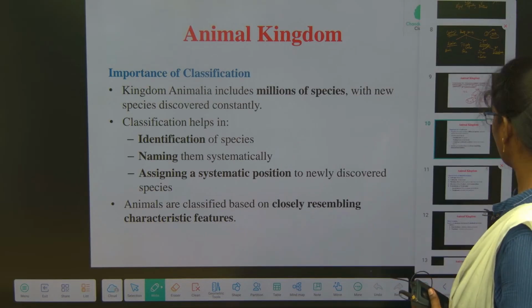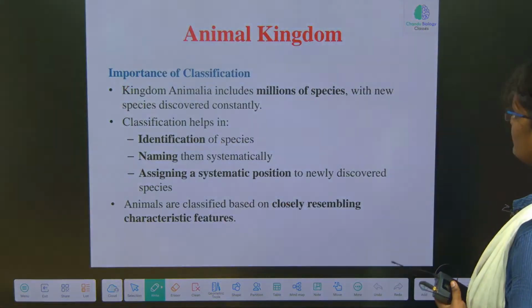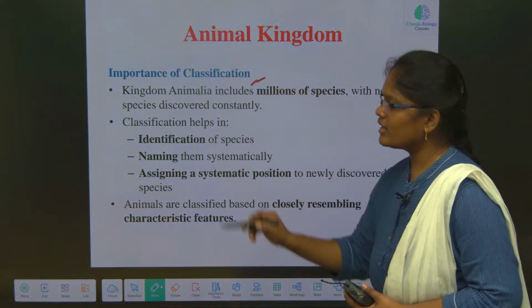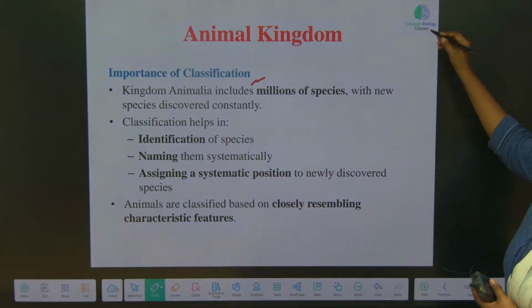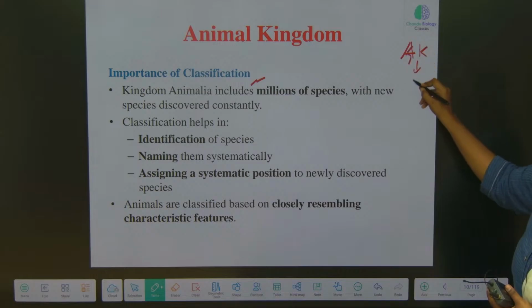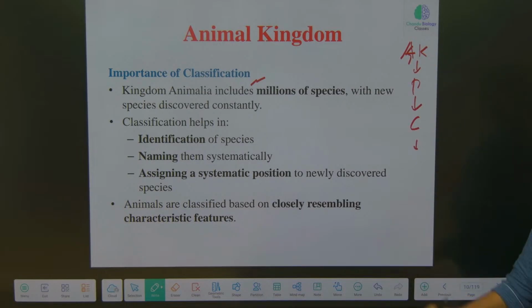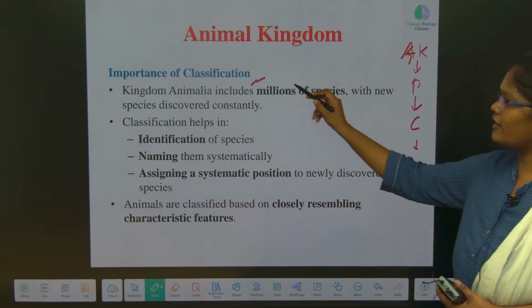So now, what is the importance of classification? We have studied animal kingdom, phylum, after that class, order, family, genus and species. This is the hierarchy. Why do we have to classify?